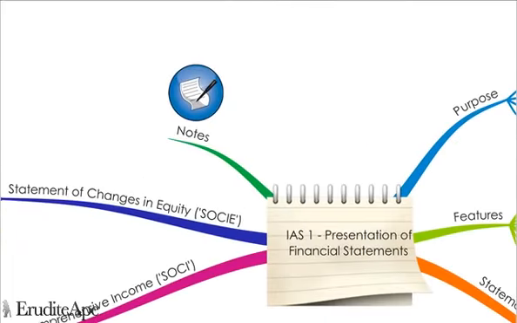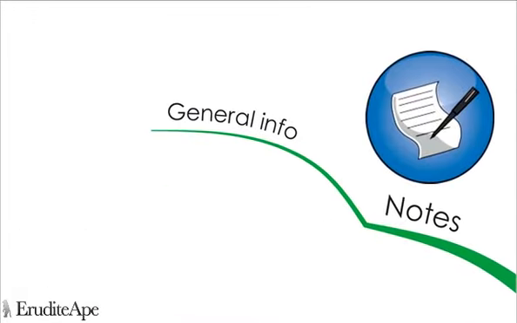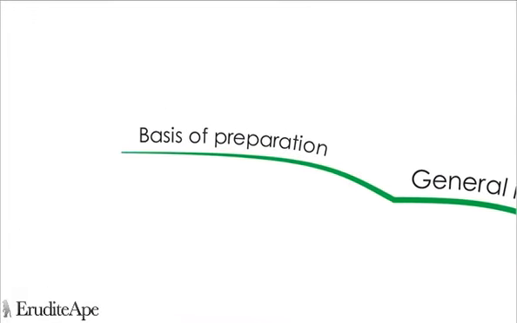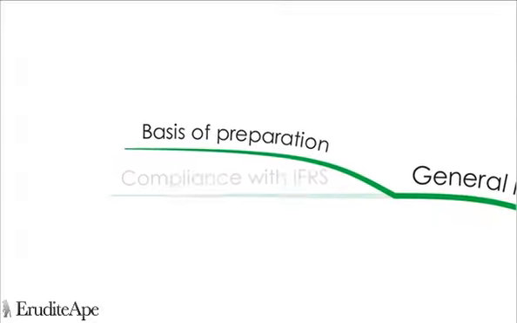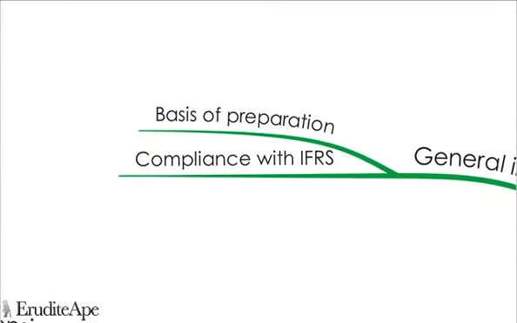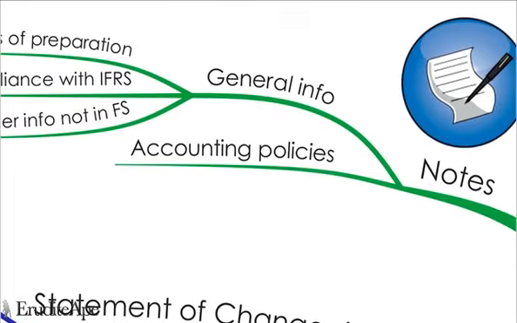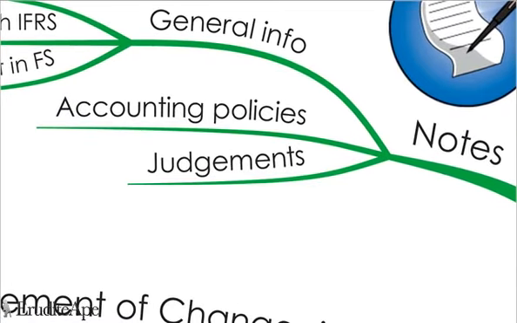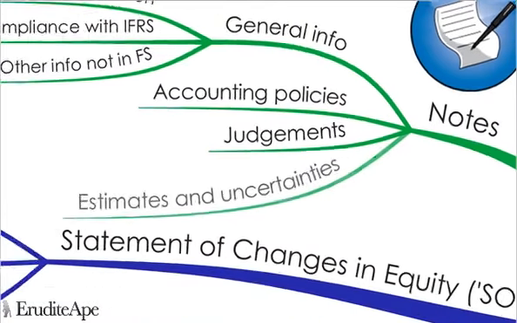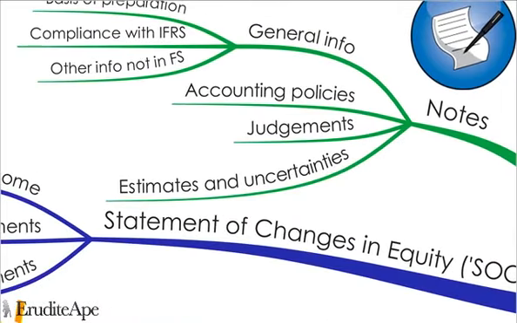Finally, let's look at what's contained in the notes to the financial statements. These will have general information, such as the basis of preparation of the financial statements, the statement that they are in compliance with IFRS, and any other information which is not contained in the financial statements. They'll also list the accounting policies used in the preparation of the financial statements, any judgments that were made in order to come up with the financial statements, and also any estimates and uncertainties.